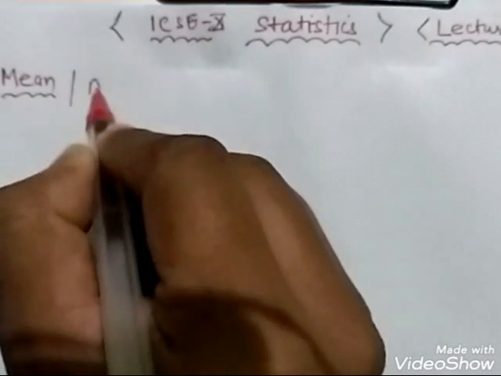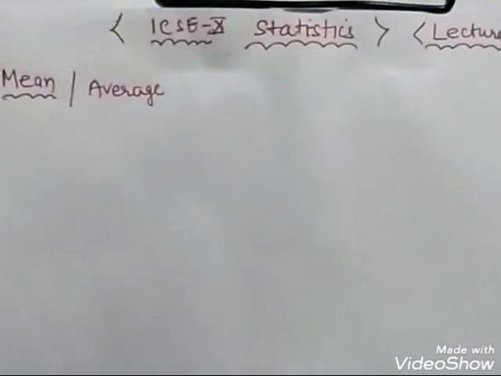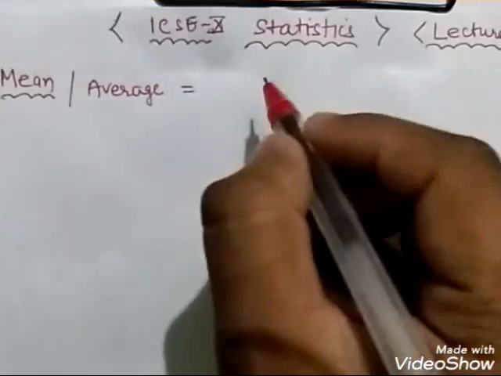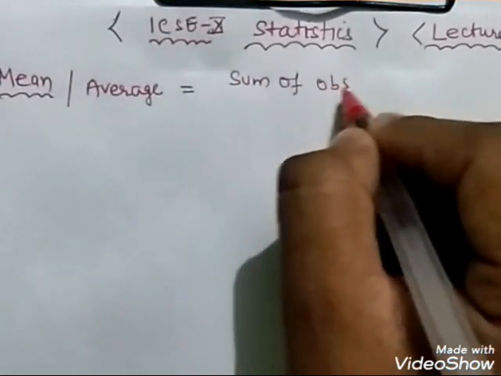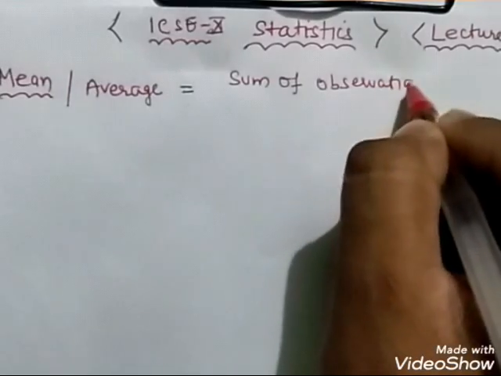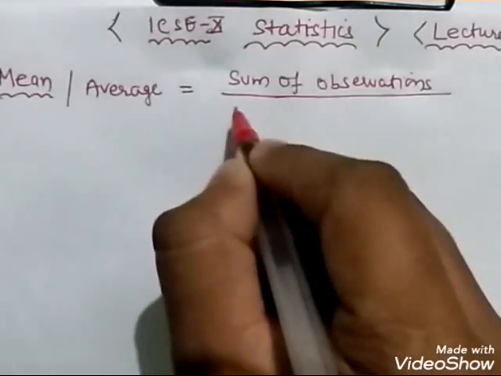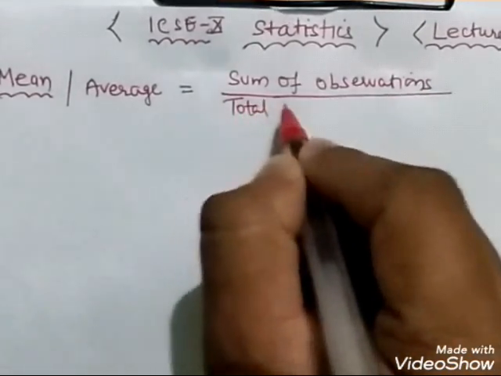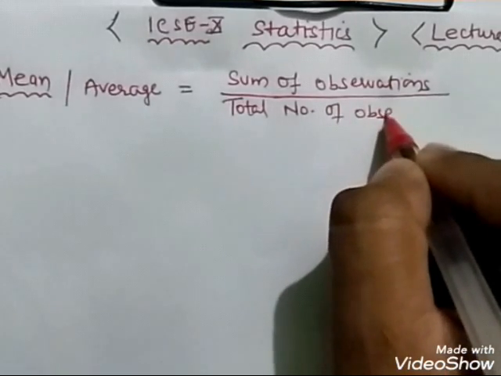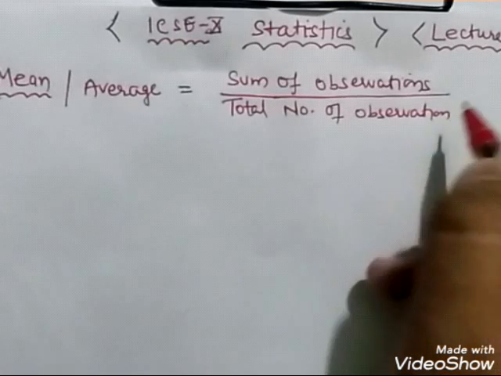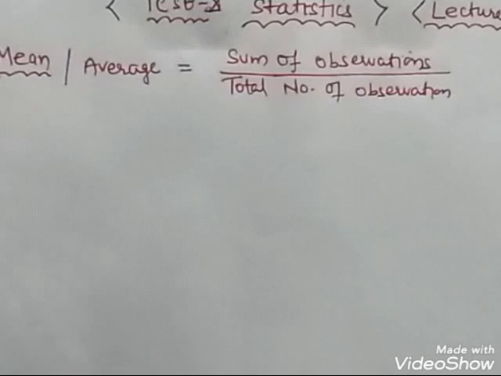Mean is also called average, and the formula of average is sum of observations upon total number of observations. Very easy. This is sum of observations upon total number of observations. This is the formula of mean.